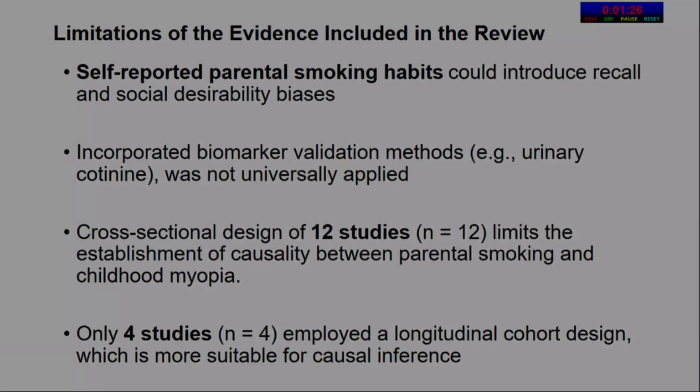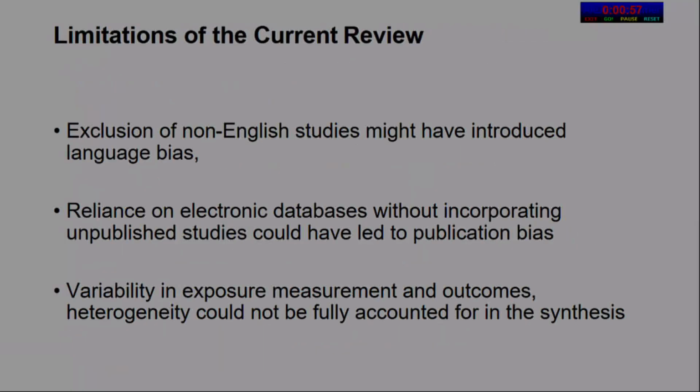The limitations of the evidence which we found: the existing evidence used self-reported parental smoking habits, which could introduce recall bias, and biomarker validation methods, that is measurement of urinary creatinine, were not universally done. The cross-sectional design of 12 studies limits the establishment of causality, and only 4 studies were of longitudinal cohort design, which are more suitable for causal inference.